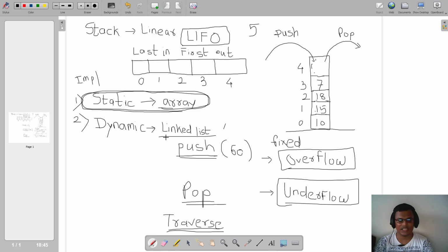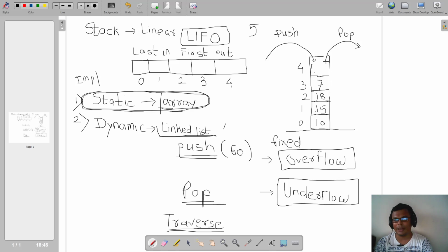Once in our lecture series further, I will teach you linked list because it is new to you, right? I understand you must have studied array in first year, right? So we can see this static implementation in today's lecture, but dynamic implementation requires you to go through the linked list concept first. Once we study linked list, we will come back and see how to implement the stack dynamically, right? Today's lecture we are going to focus on one program, that is static implementation of stack, and that will be done with the help of an array, right?